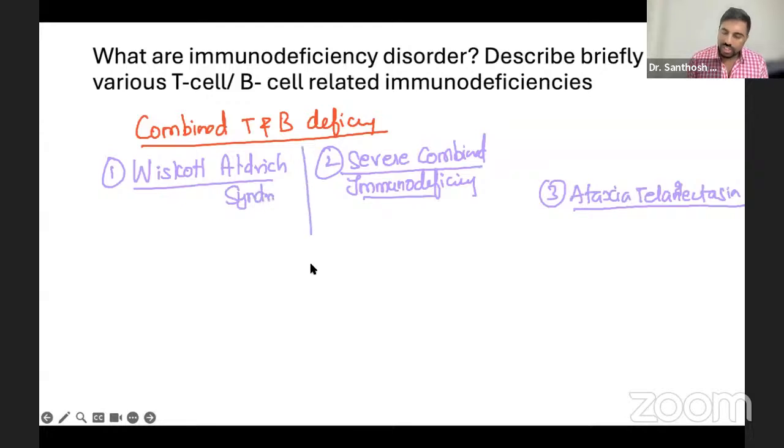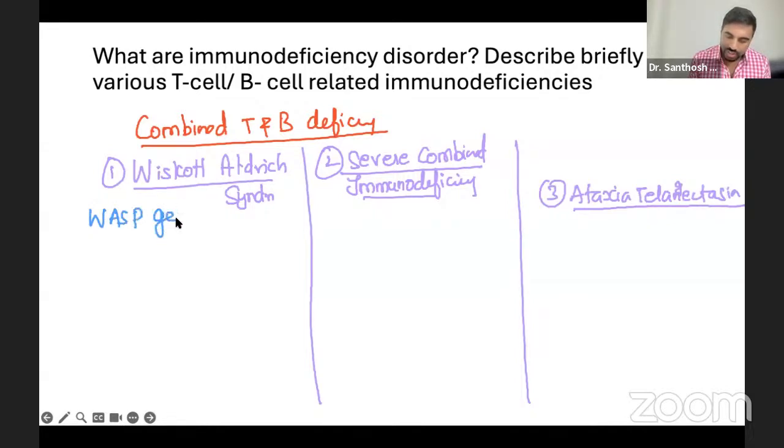Okay. So everything is easy. There's already a clue for you. You don't have only the names, you have to remember, that's all. Wiskott is the gene name, it's a WASP gene defect, number one. What is important in Wiskott-Aldrich syndrome is that both T and B cell defects will be there. The WASP gene is the gene mainly involved here, and it goes down.